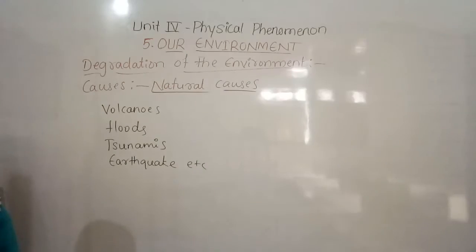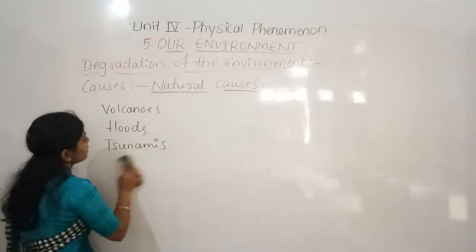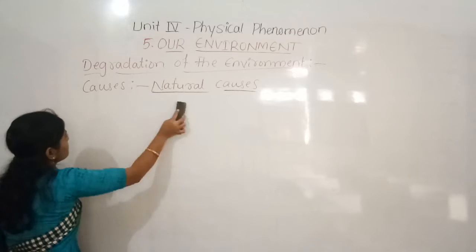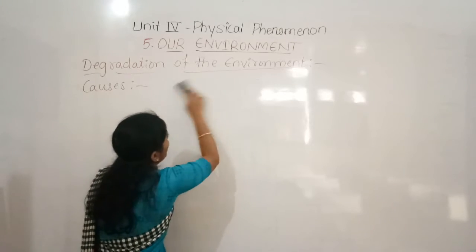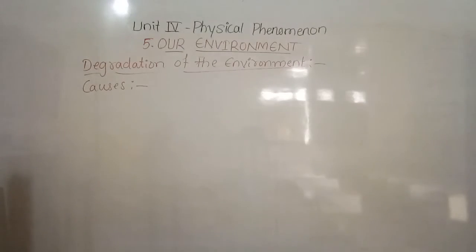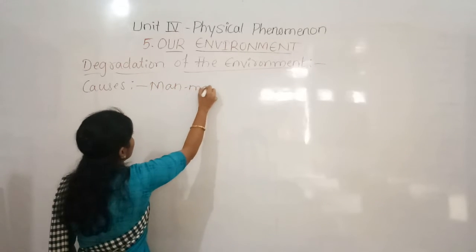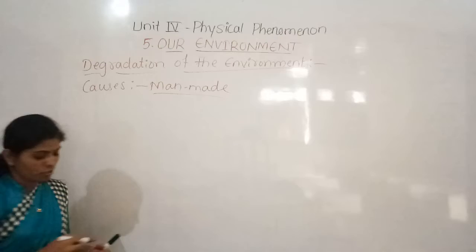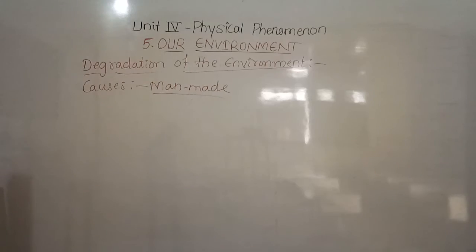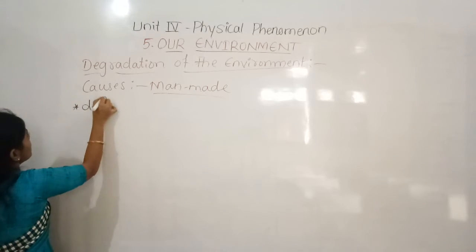And now we can discuss what are the man-made causes. These are the natural causes, and now we can discuss the man-made causes. So man is making more effects, and these are some of the man-made activities. So the first one is clearing of forest or deforestation. So the first one is deforestation.